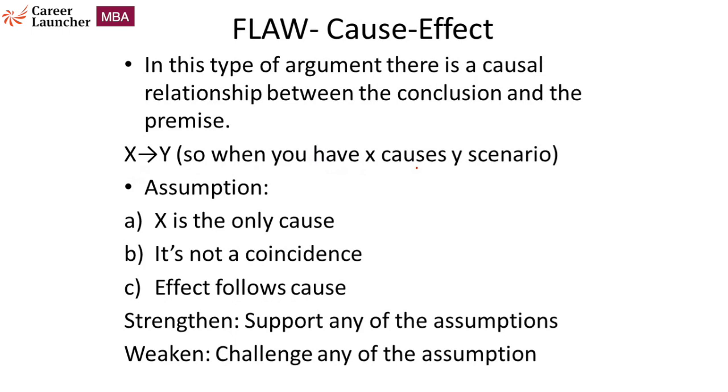So whenever you find an argument which gives you an X causes Y scenario, it is definitely going to be a cause effect argument. Now, in such arguments, the author is assuming that X is the only cause, that it's not a coincidence, and effect follows cause, meaning that X can cause Y, Y cannot cause X. Now, any argument which follows the same pattern will have the same assumptions. Therefore, if we know these different types of flaws, if we understand these different patterns, it'll be easier for us to evaluate and critique the argument in less time.